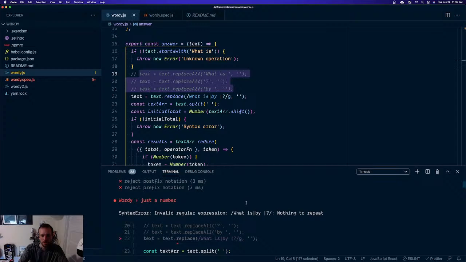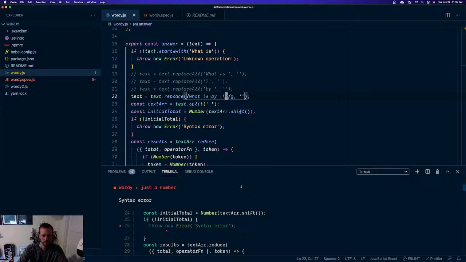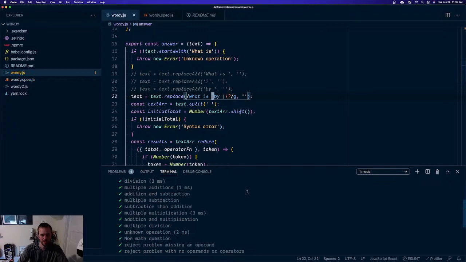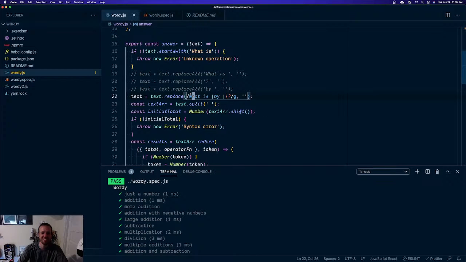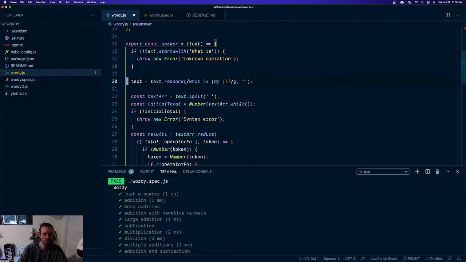Nothing to repeat. Repeat? Invalid regular expression. Oh, hold up, hold up. Just a number. Oh, did I miss the space? Hey! The space is in the regex. Oh, this is so flaky.